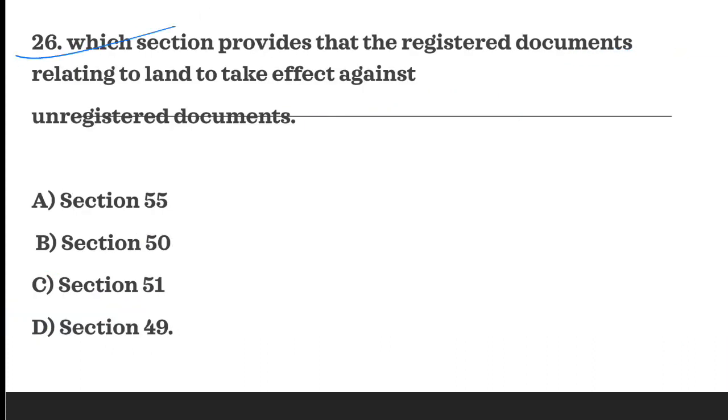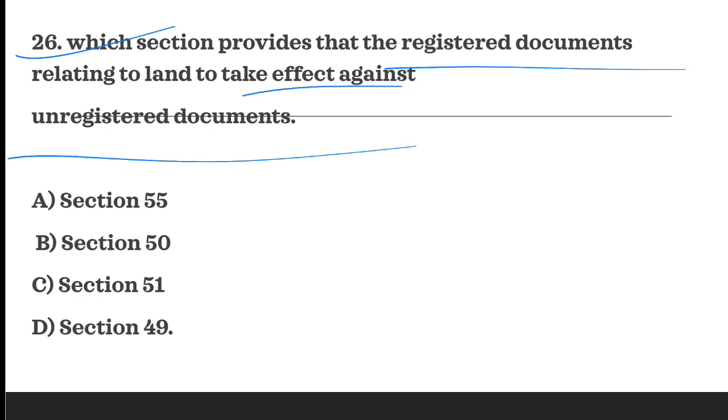Next question is, which section provides that the registered document relating to land to take effect against unregistered documents? So the provision is section 50. It is provided under section 50.